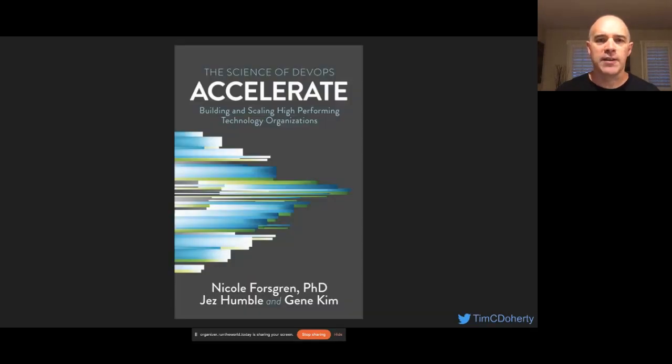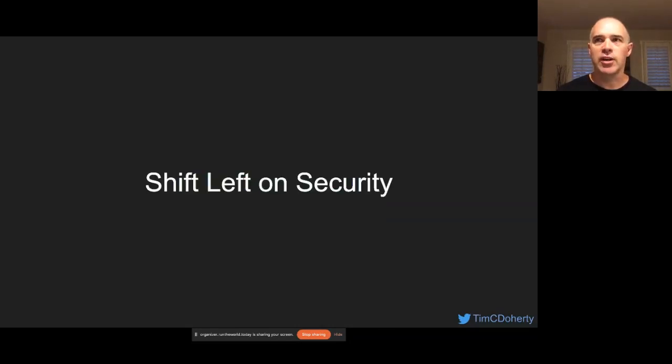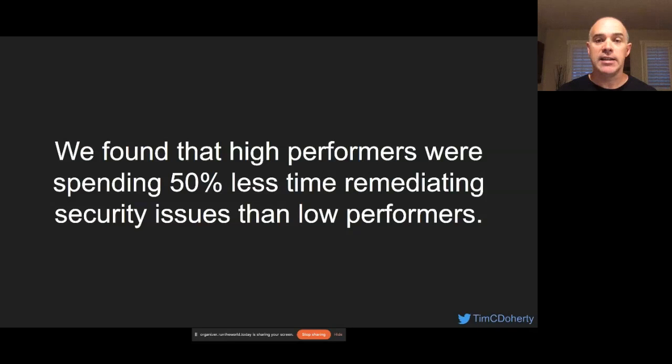So I want to call out this incredible book, Accelerate. It is not a security book, but it does call out the capabilities of high-performing tech organizations, and it does so with statistical analysis, showing both correlation and causation. One of the key capabilities they call out of high-performing teams is a shift left on security, the idea that building in security from the beginning is one of these capabilities. And they found that, indeed, high performers spent 50% less time responding to incidents.